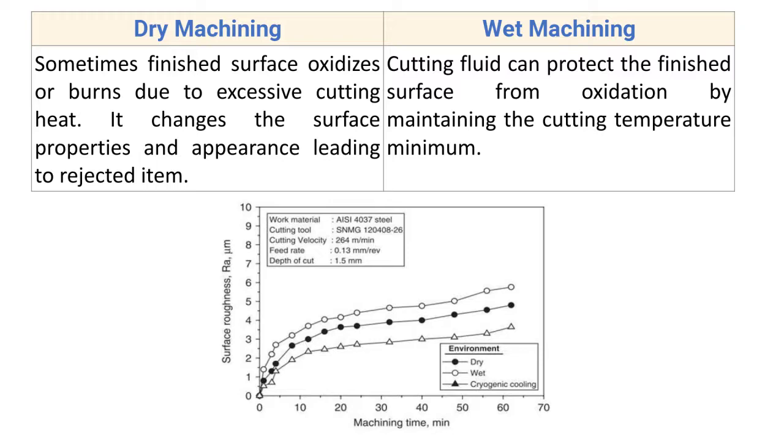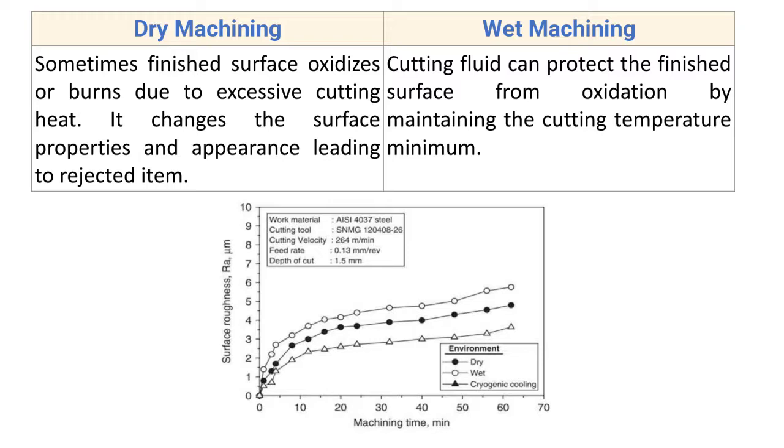As there is high temperature, it oxidizes or burns the surface of the workpiece, and the surface properties and appearance also get changed, due to which we have to reject that part.